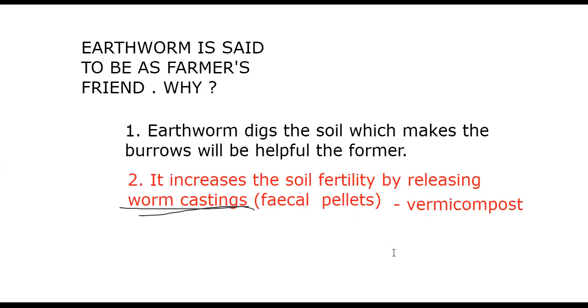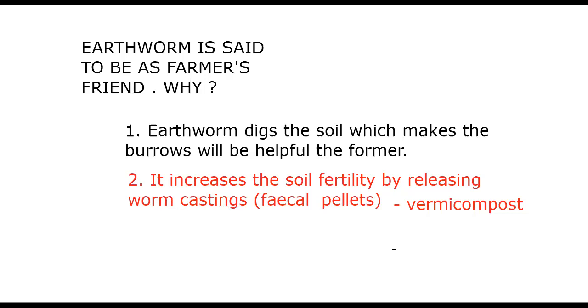Further, special earthworms are present, like Eudrilus eugeniae, Perionyx excavatus, and Eisenia fetida. These are the earthworms which are used in vermicompost farming by farmers. You just remember that it increases the soil fertility by releasing worm castings. Okay, so that is another feature we learned.